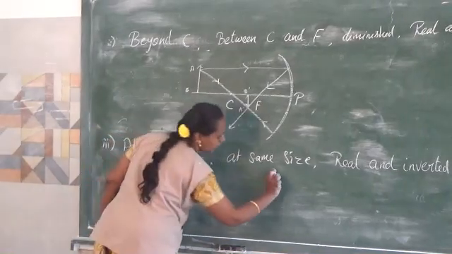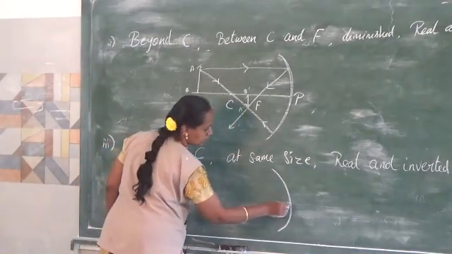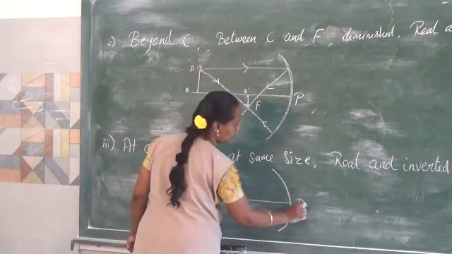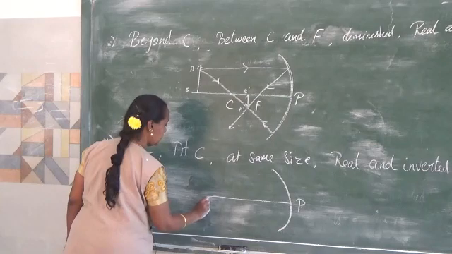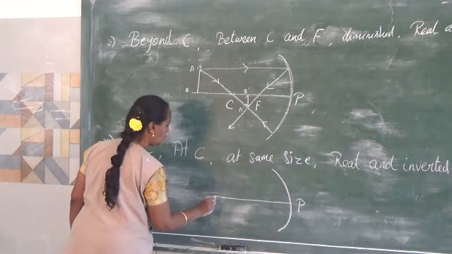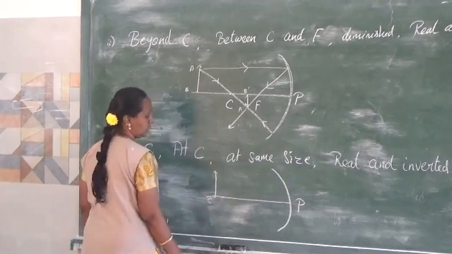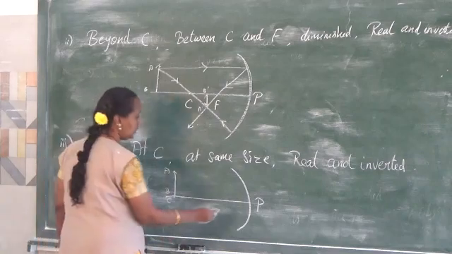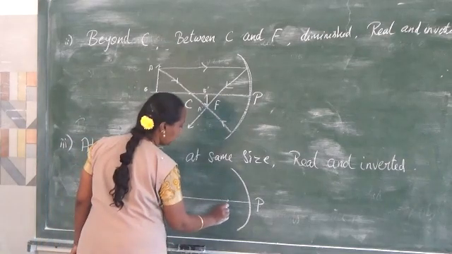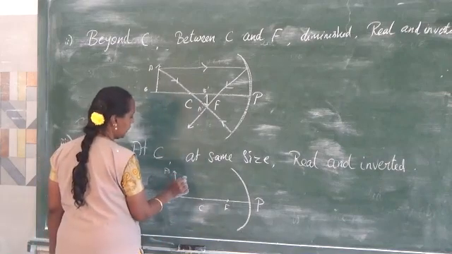So we'll draw the ray diagram. A concave mirror, principal axis, pole. This is C. The point we are drawing is C. Here the object is kept at C, right? Then this is A, B. Now here we will draw the F point as well as the C point. Here the ray will direct